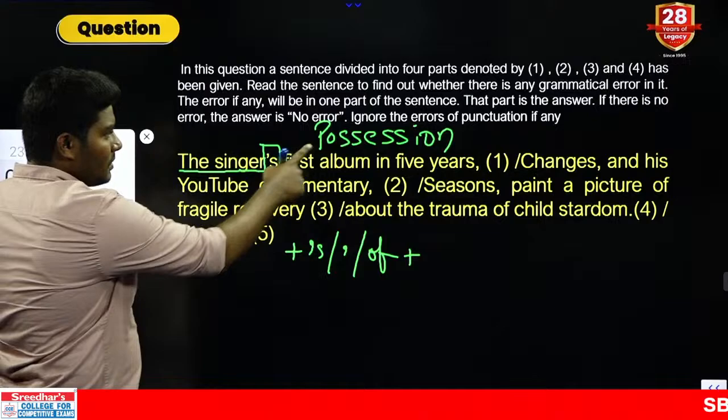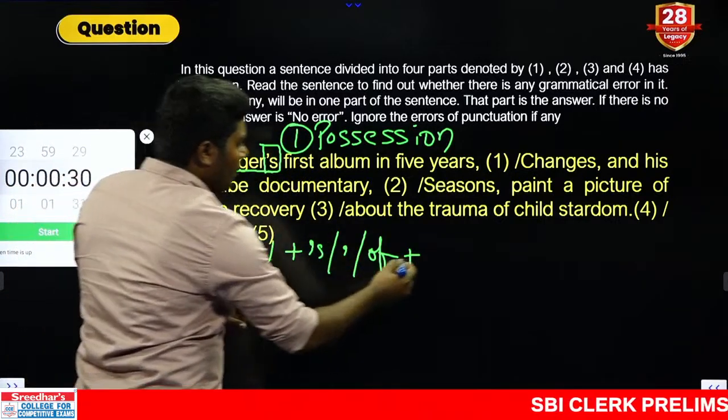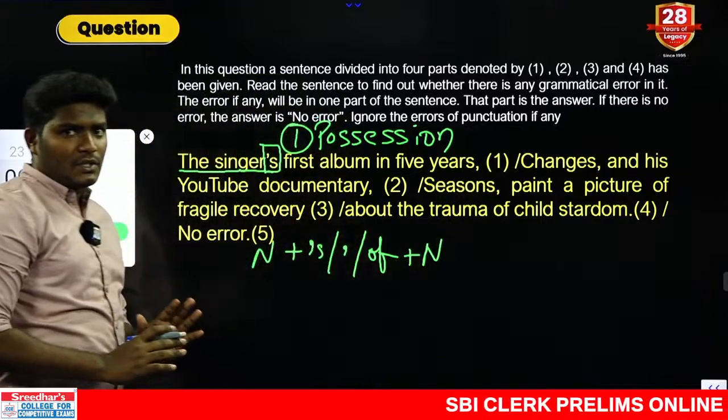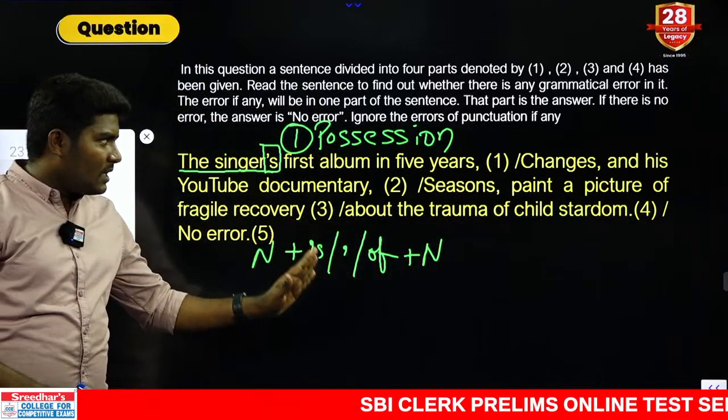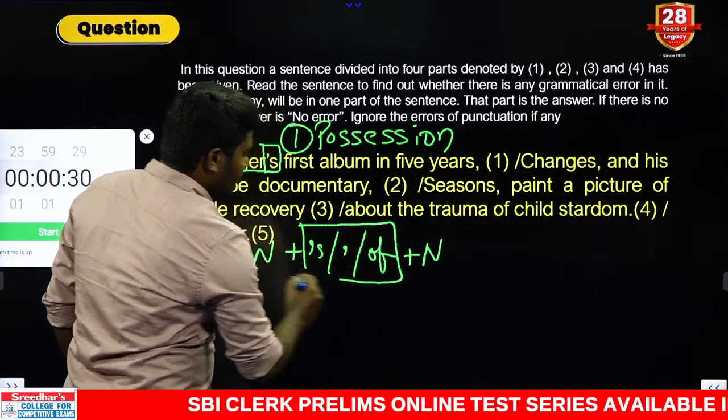Rule number 2, this is related to meaning. Now I am giving a grammatical rule. The rule is, they both are preceded and followed by nouns. Remember this rule very carefully. Both are preceded and also followed by nouns. Okay, these are the indicators.